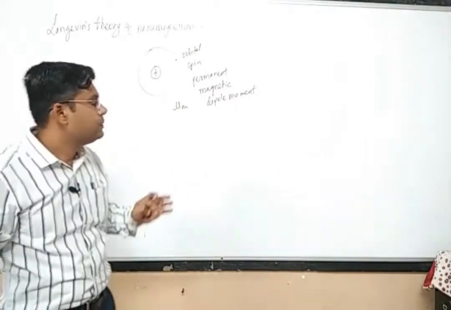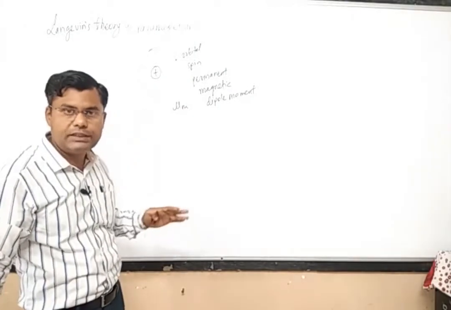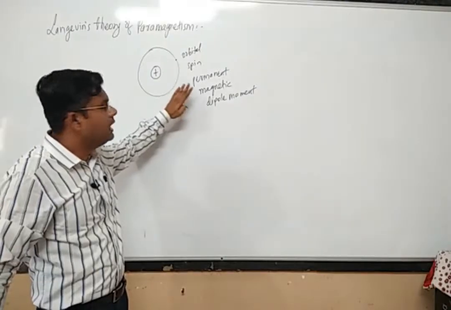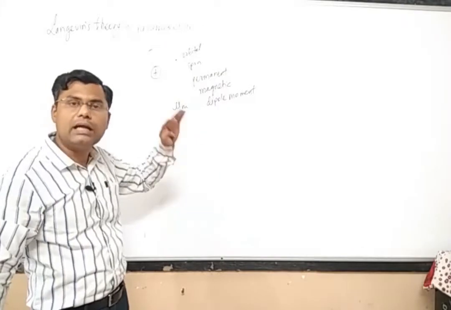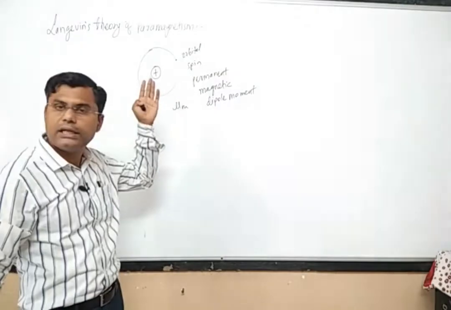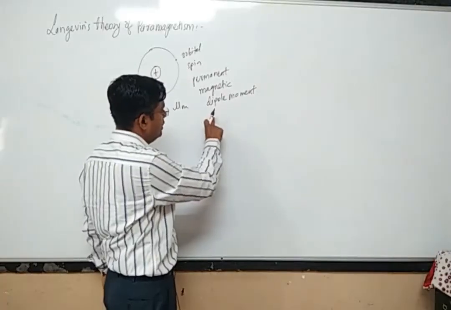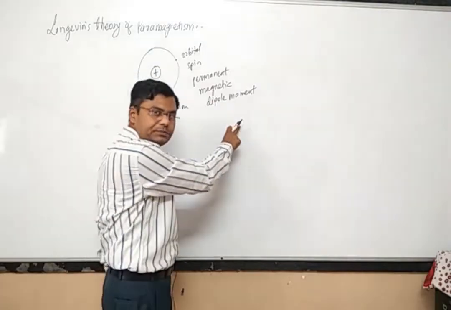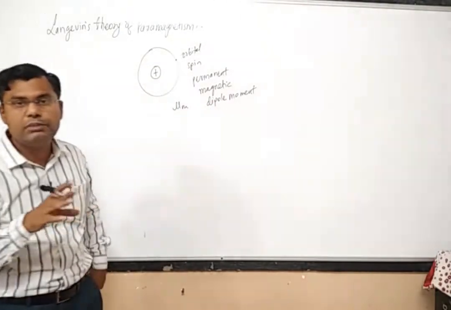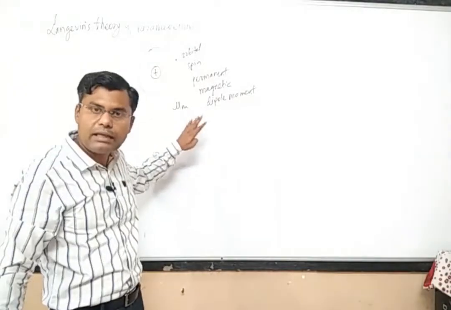But when we consider the complete substance, then at room temperature the dipole moment of every atom or molecule will be oriented in random directions, because of thermal agitations also. The net effect is that the total magnetic moment of that substance would be zero. So such a substance would not behave like a magnet. Such a substance is called a paramagnetic substance.